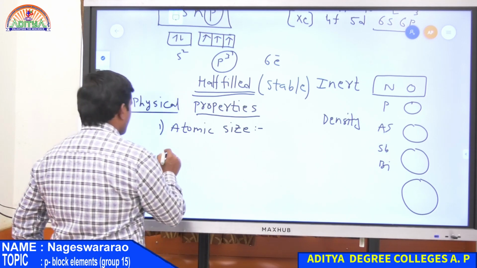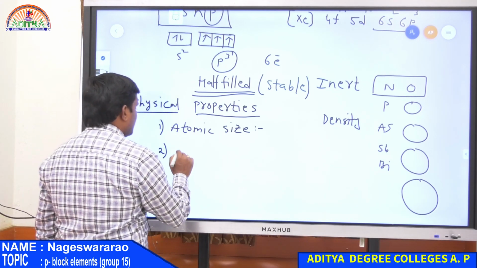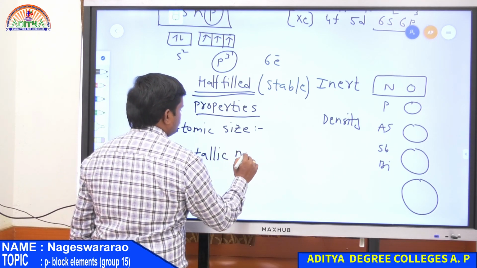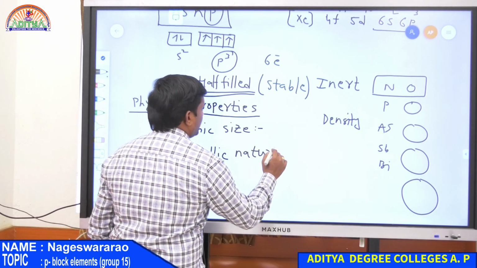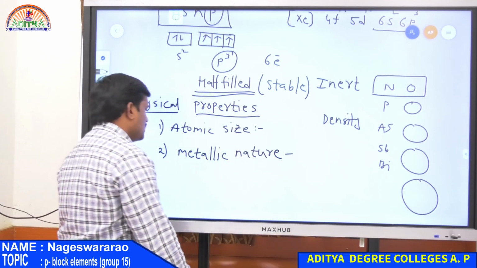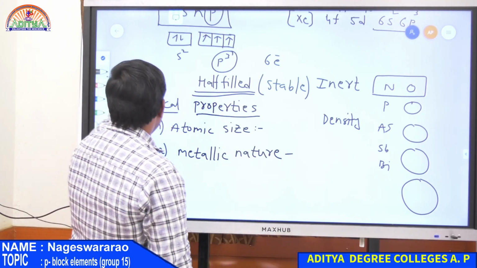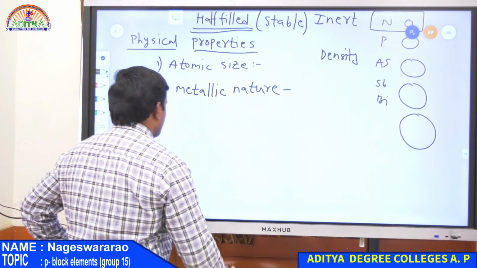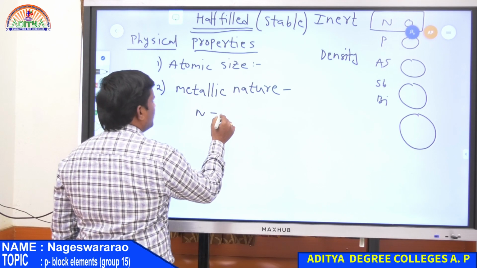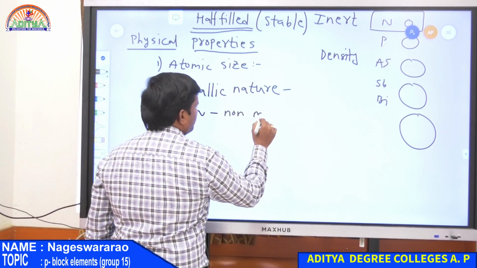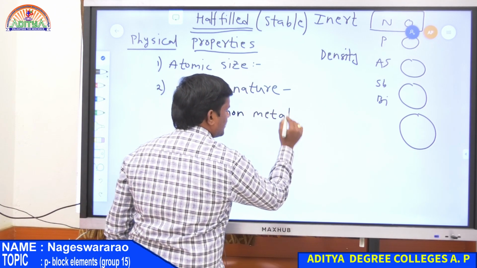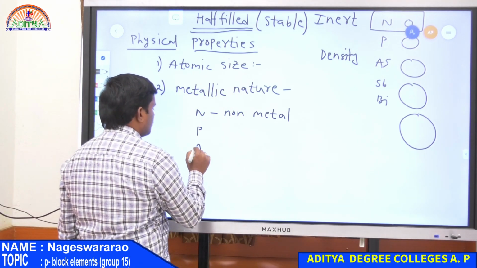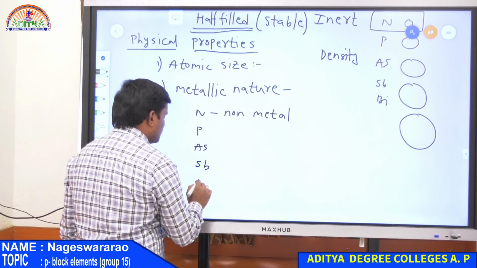Next, second one is metallic nature. Metallic nature from top to bottom. So first element in this group is nitrogen. Nitrogen is a gas. It is a non-metal. Next, phosphorus, arsenic, antimony and bismuth.